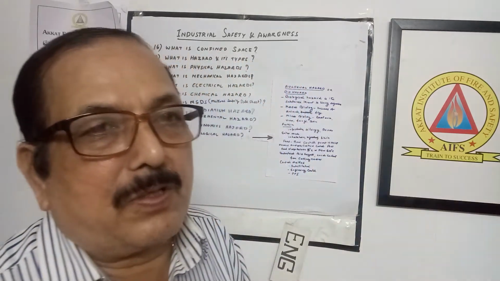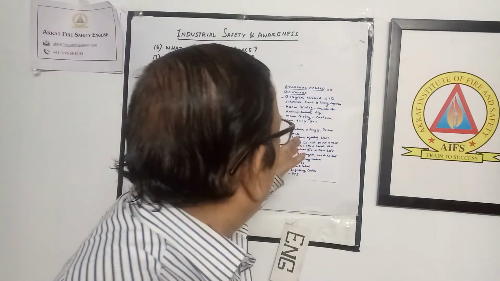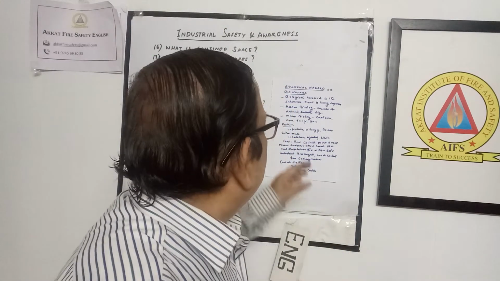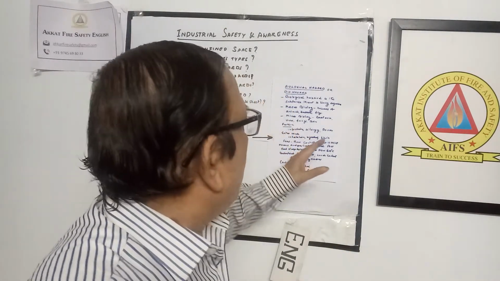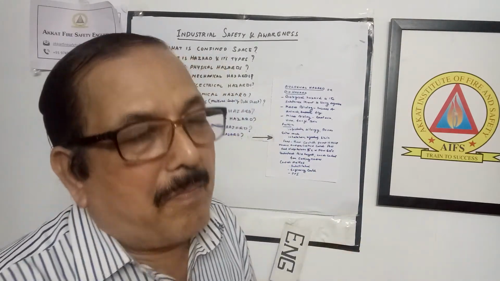When we talk about biological hazards, we can divide them into two categories: one is called macrobiology, the other is called microbiology.